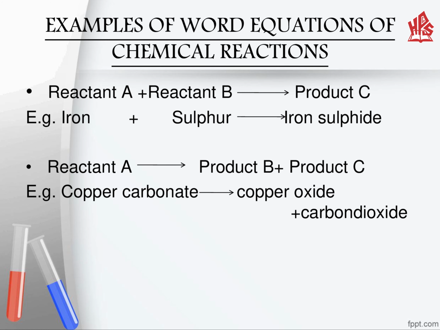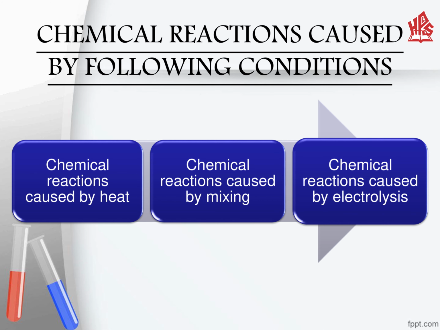Now here are some examples of word equations of chemical reactions. The first example is that iron, when combined with sulfur, forms iron sulfide as a product. In the second example, we break our reactant, which is copper carbonate, and it forms two products, copper oxide and carbon dioxide.